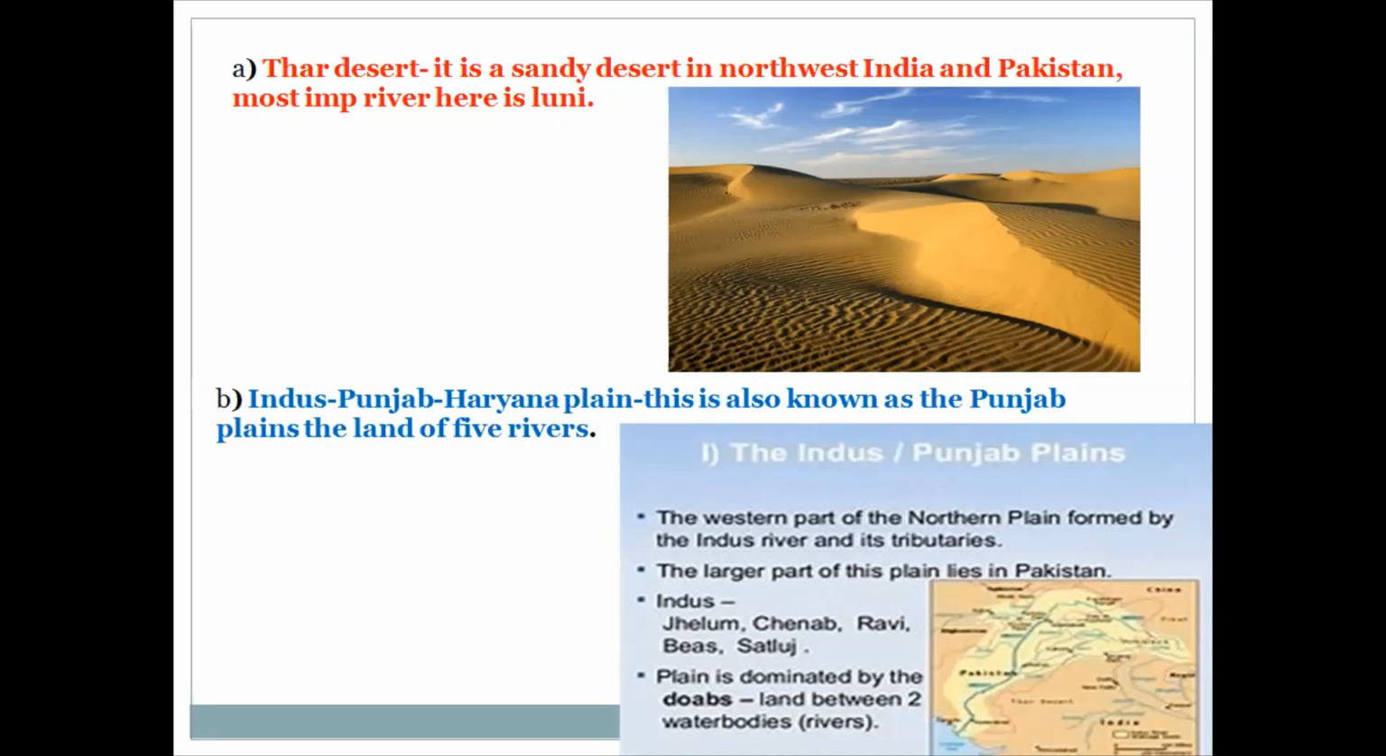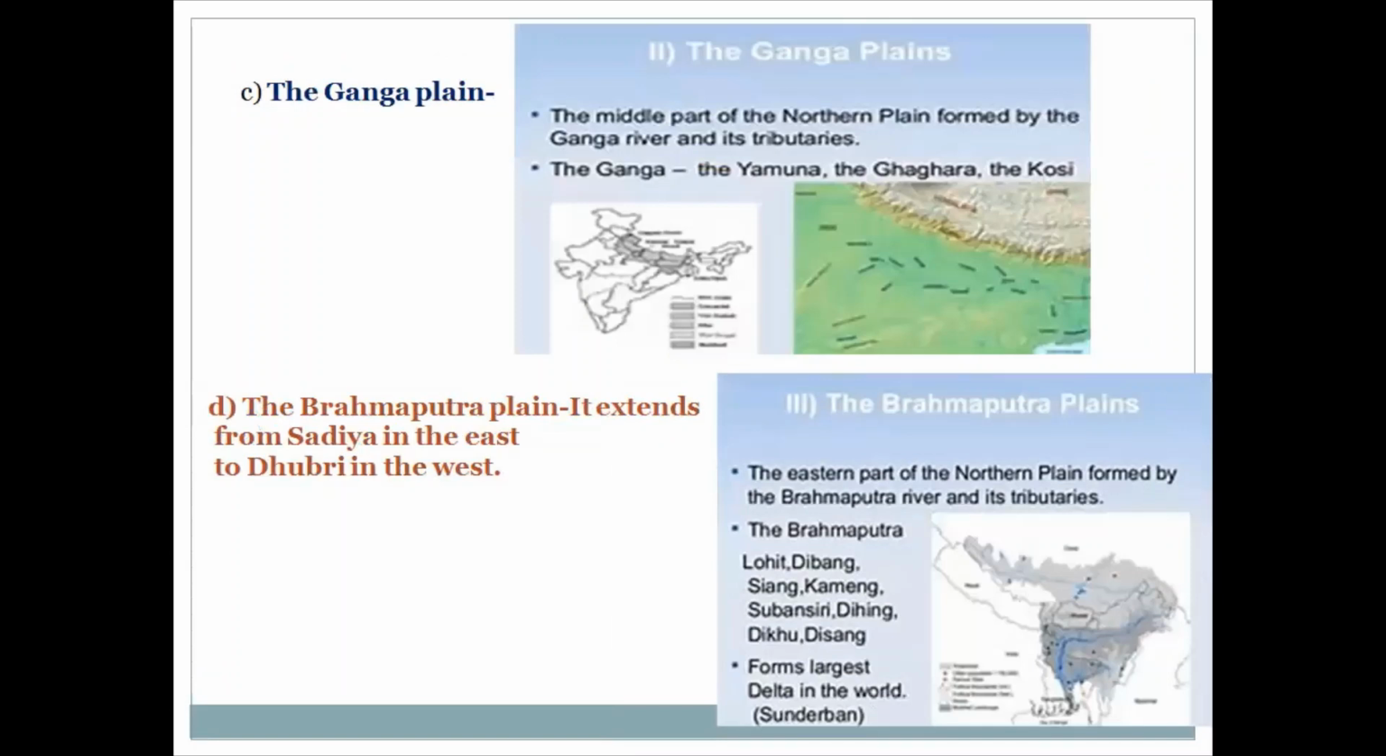Next, Indus Punjab Haryana plain. This is also known as the Punjab plain or the land of 5 rivers. It is located in the western part of the northern plain formed by the Indus River and its tributaries. The larger part of this plain lies in Pakistan. Tributaries of Indus river are Jhelum, Chenab, Ravi, Beas and Sutlej. This plain is dominated by Doabs, which means the land between 2 water bodies, that is the land between 2 rivers. The Ganga plain.